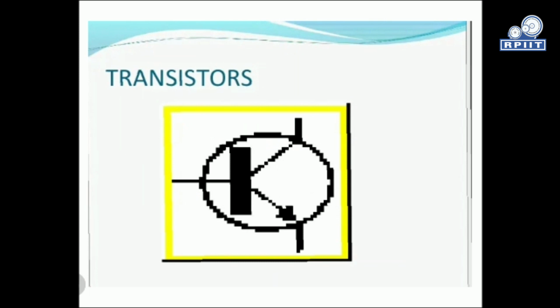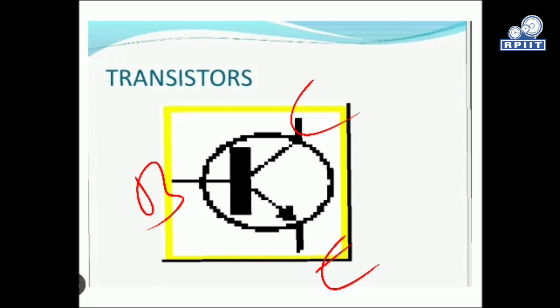Transistor, this is our active element. They generate some power itself. They amplify the signal whatever they get, and give some gain over the input. A transistor is a three-terminal device: one is the base, collector, and emitter. We have different configurations like CB configuration, CE configuration, CC configuration, etc. The transistor is the most important electronic device nowadays. It is basically a high frequency switching device.